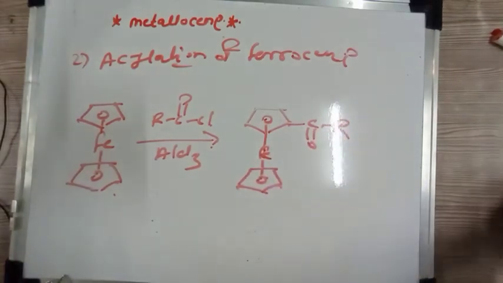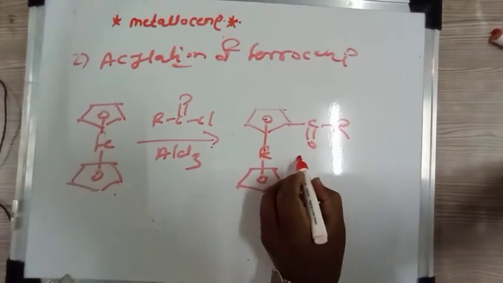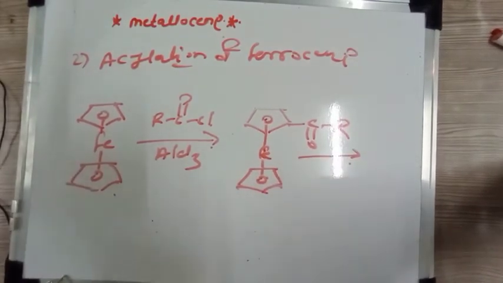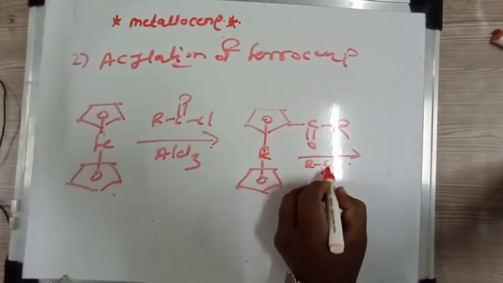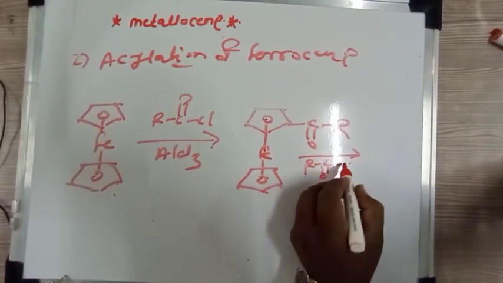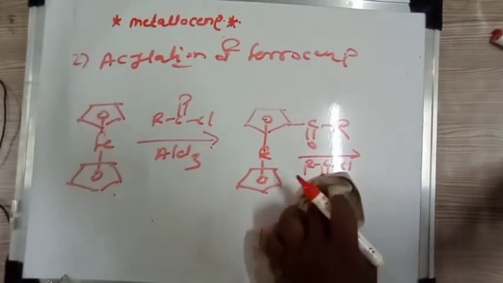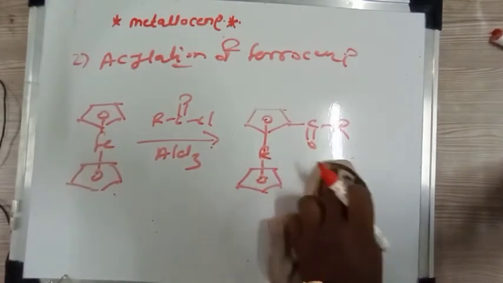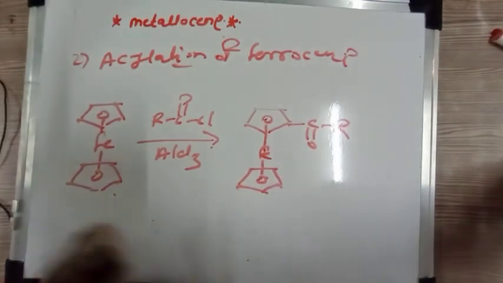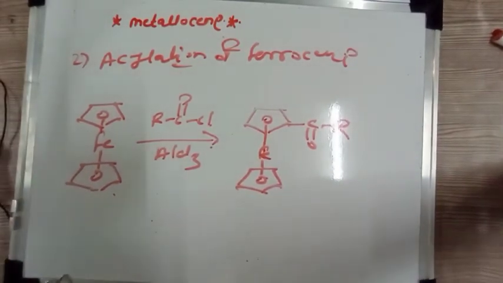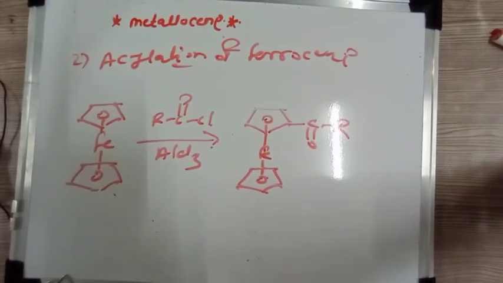So if you carry out the same reaction with this intermediate which is obtained, with RCOCl in presence of Lewis acid, then the electrophile does not attack the same cyclopentadiene.